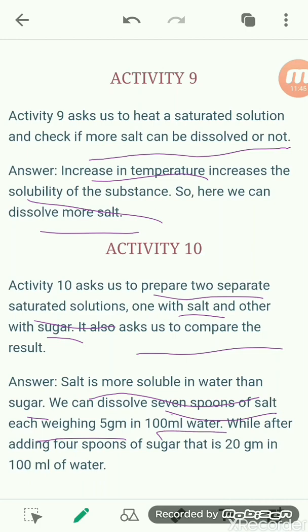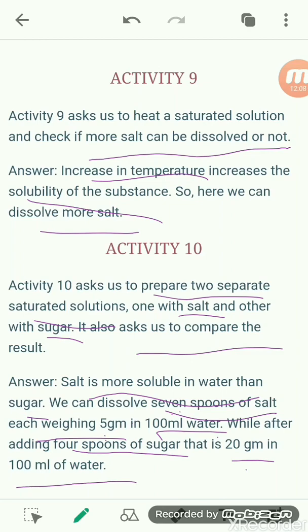So 7 into 5 is 35. We can add 35 gram of salt to 100 ml of water. While after adding 4 spoons of sugar, 5 into 4, that is equal to 20 gram in 100 ml of water, it reaches a saturated solution.